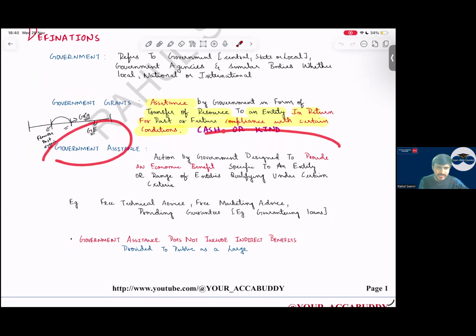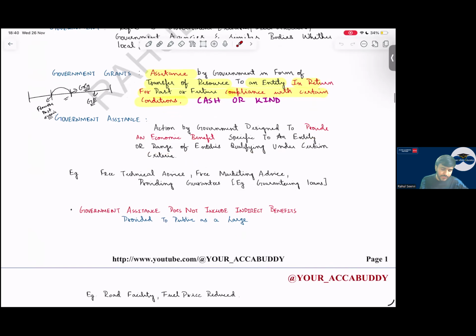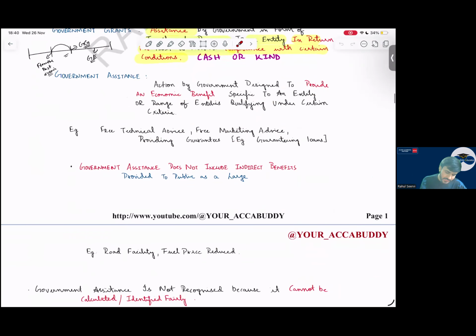Government assistance means an action by the government to provide an economic benefit specific to an entity or a range of entities qualifying under certain criteria, like free technical advice, marketing advice, providing guarantees. All these are examples of government assistance. For government assistance, we only do disclosure, not accounting. Does government assistance include indirect benefit provided to the public at large, like road facilities, or fuel prices being reduced? No. These are all not included.